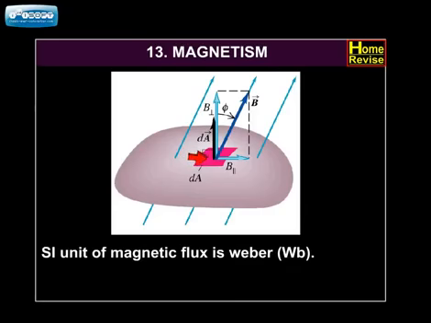The SI unit of magnetic flux is Weber, denoted by Wb.